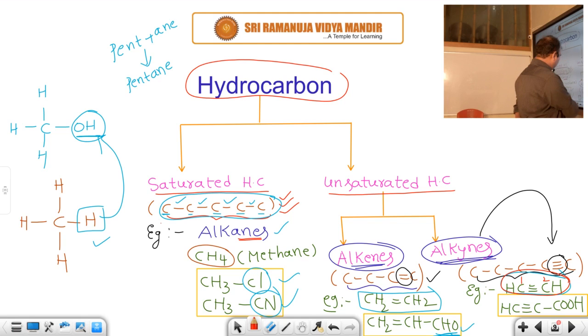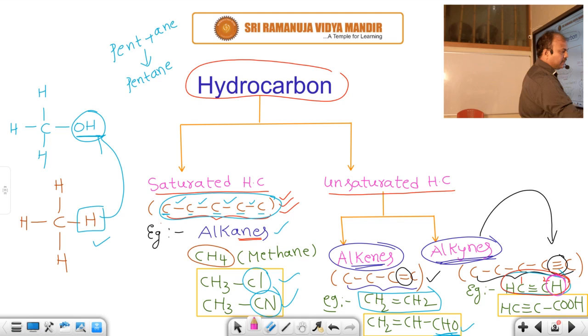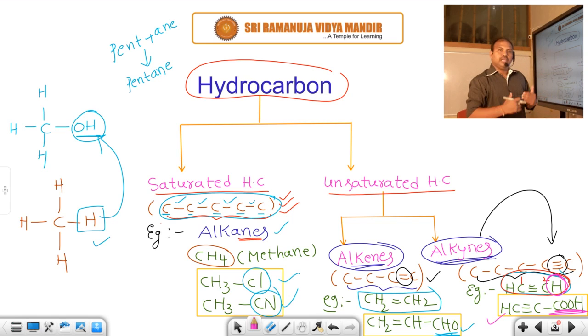In this one, in a hydrogen place, if I keep a new group, in this hydrogen place I kept a new group COOH. So this is the derivative of alkyne. This COOH group is the derivative of alkyne. So from alkanes, you substitute new groups in place of hydrogen. Then we will get new compounds, which are called derivatives of hydrocarbons.